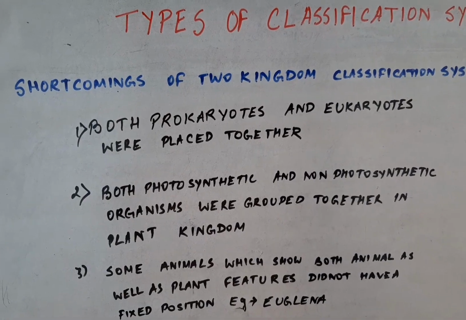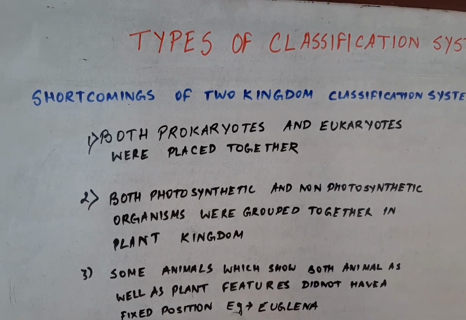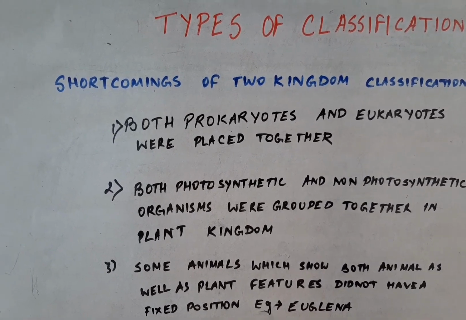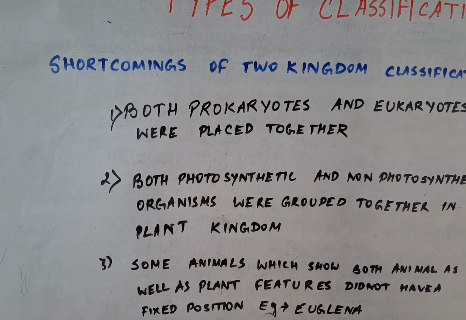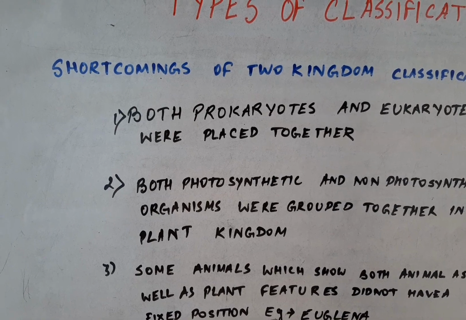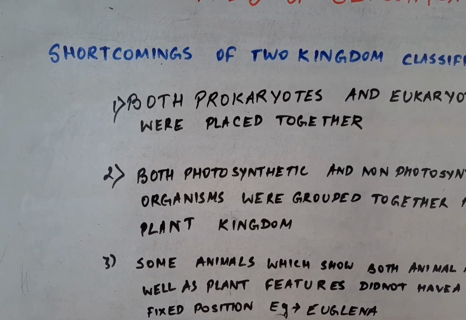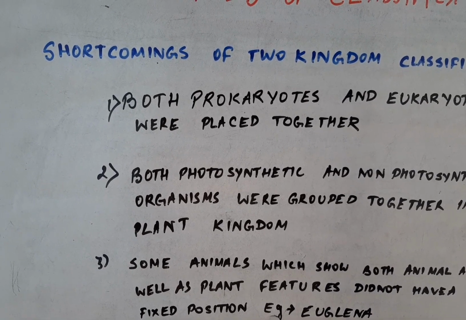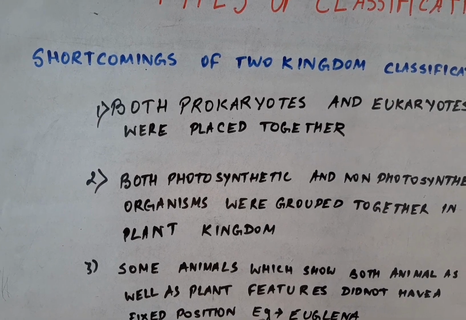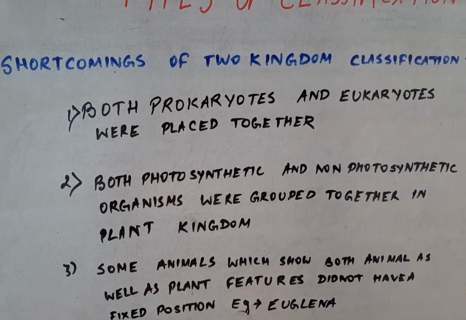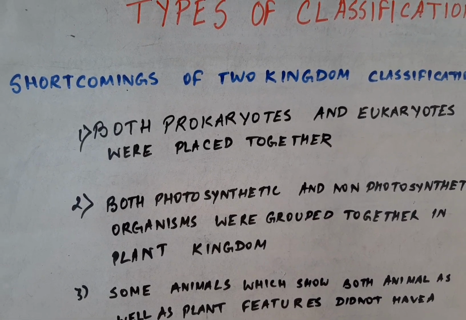So the next topic is the shortcomings of the two kingdom classification system. There were various defects that were the drawbacks for the two kingdom classification. This two kingdom classification was accepted for a long time. However, some difficulties arose from this classification as several new organisms were discovered later which were not placed in this two kingdom classification. So let's see what the drawbacks of the two kingdom classification system are.